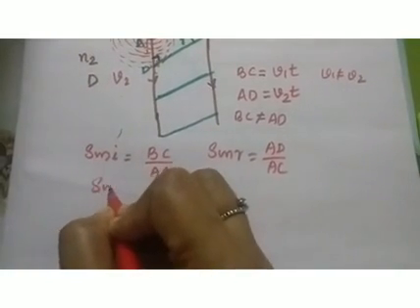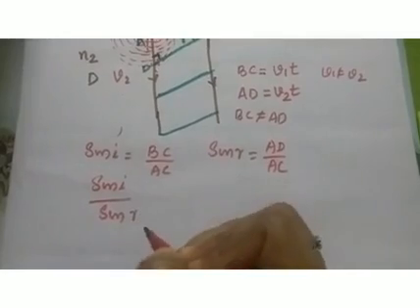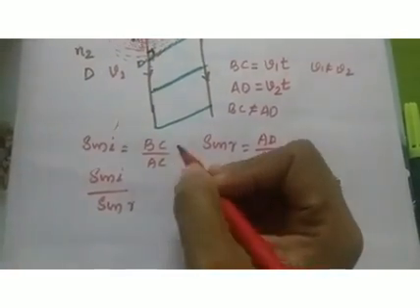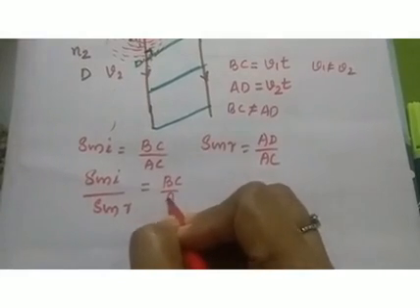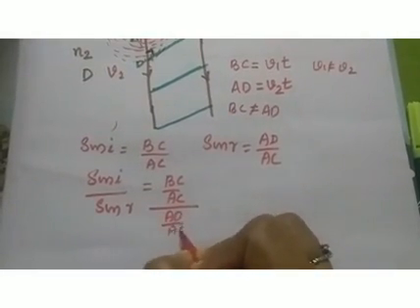What is Snell's law of refraction? Snell's law of refraction states that sin i by sin r is equal to n21. So we are going to prove Snell's law here. Just find the ratio sin i by sin r. Sin i by sin r is equal to BC by AC, all divided by AD by AC.